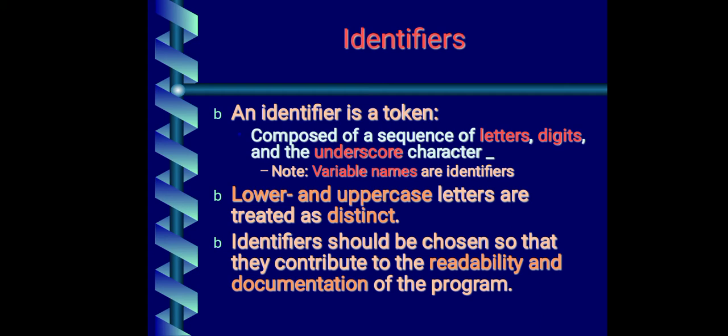Okay, identifier is giving the identity. So identifier is the second token. It is composed of a sequence of letters, digits and underscore character. The most commonly used identifiers are variable name, function name, file name. So those are the identifiers.